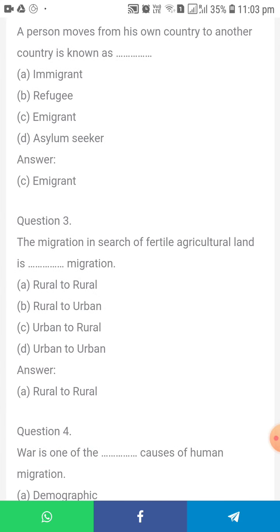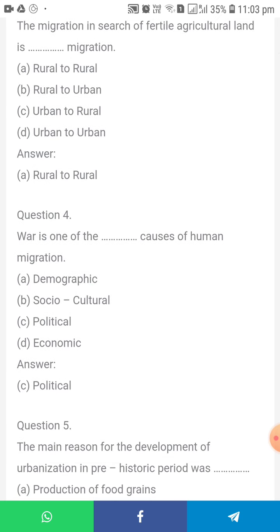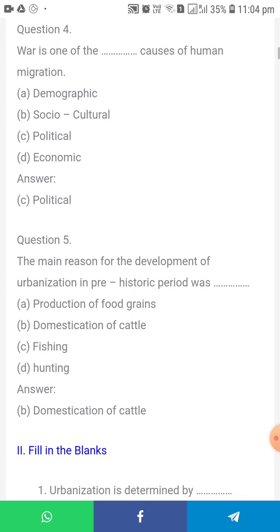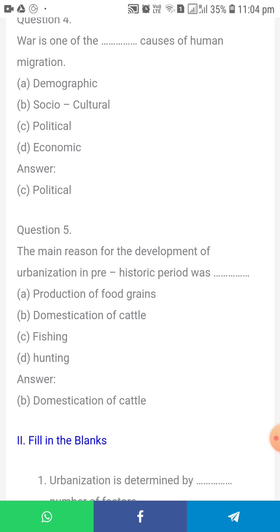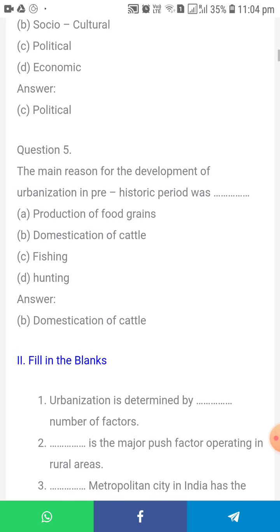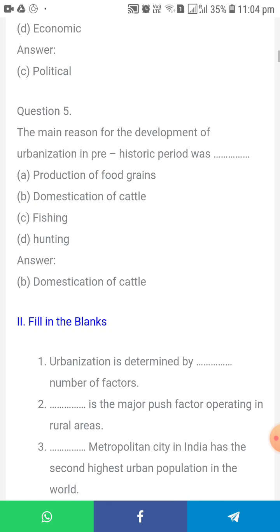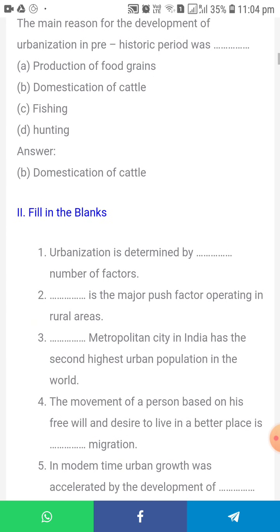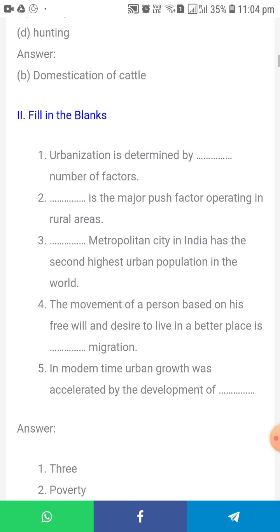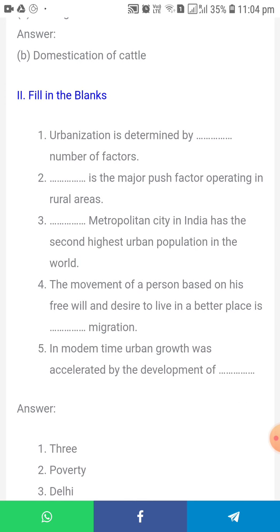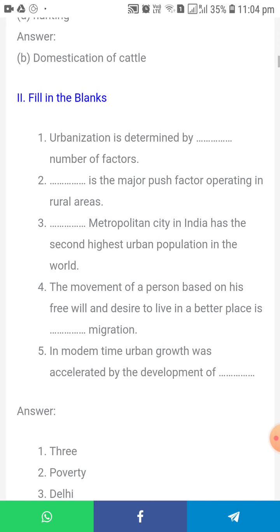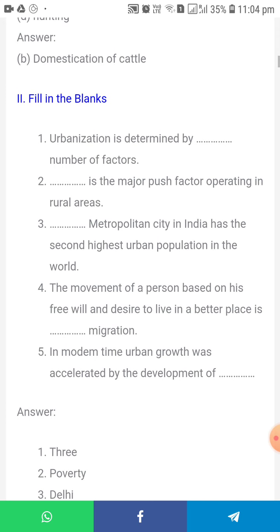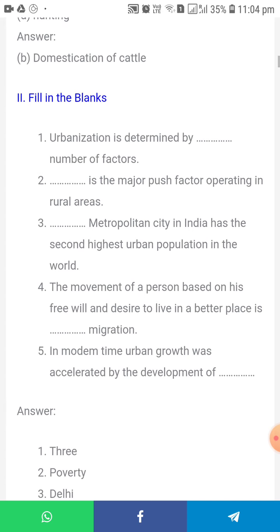The migration in search of fertile agricultural land is dash migration. It is called rural to rural. And the fourth one: war is one of the dash causes of human migration. It is political. Fifth one: the main reason for the development of urbanization in the prehistoric period was domestication of cattle. Next, the second Roman numeral, fill in the blanks. Urbanization is determined by dash number of factors. How many factors? Three. Yes, good.